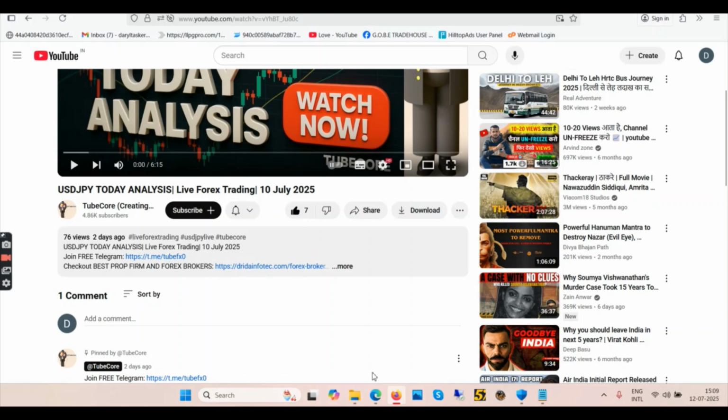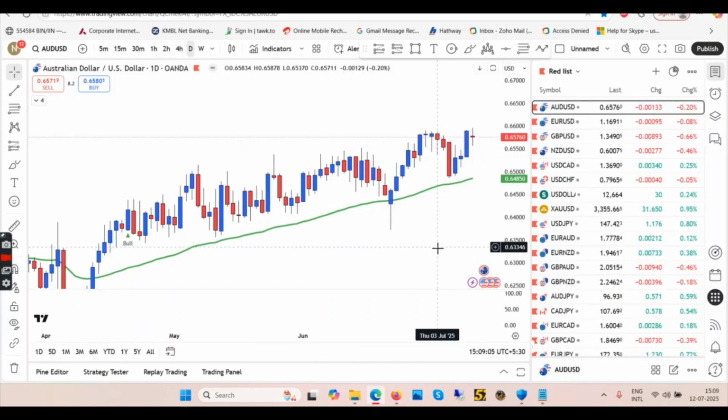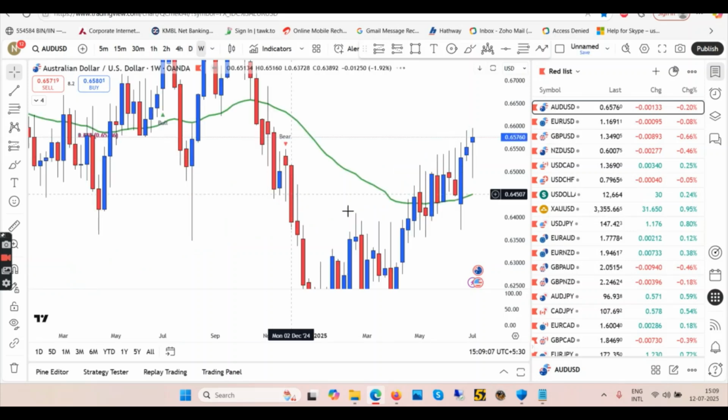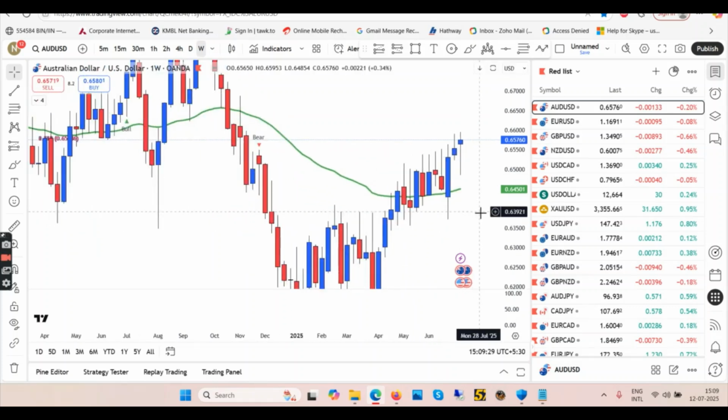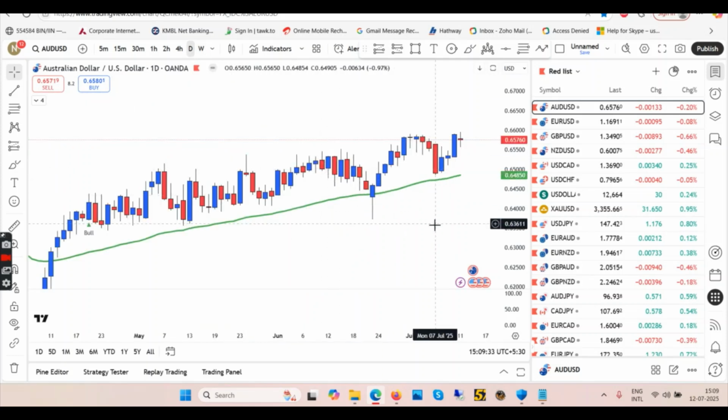So subscribe, like, share, and coming back to the chart here, starting the top-down approach with the weekly time frame. So weekly we had been in the uptrend, and it's quite evident that we'll continue the uptrend with this long hammer. This last week, which has just ended on the 12th of July, is a hammer, which means the coming week should be in a strong uptrend as well. So we are looking for longs in that case.